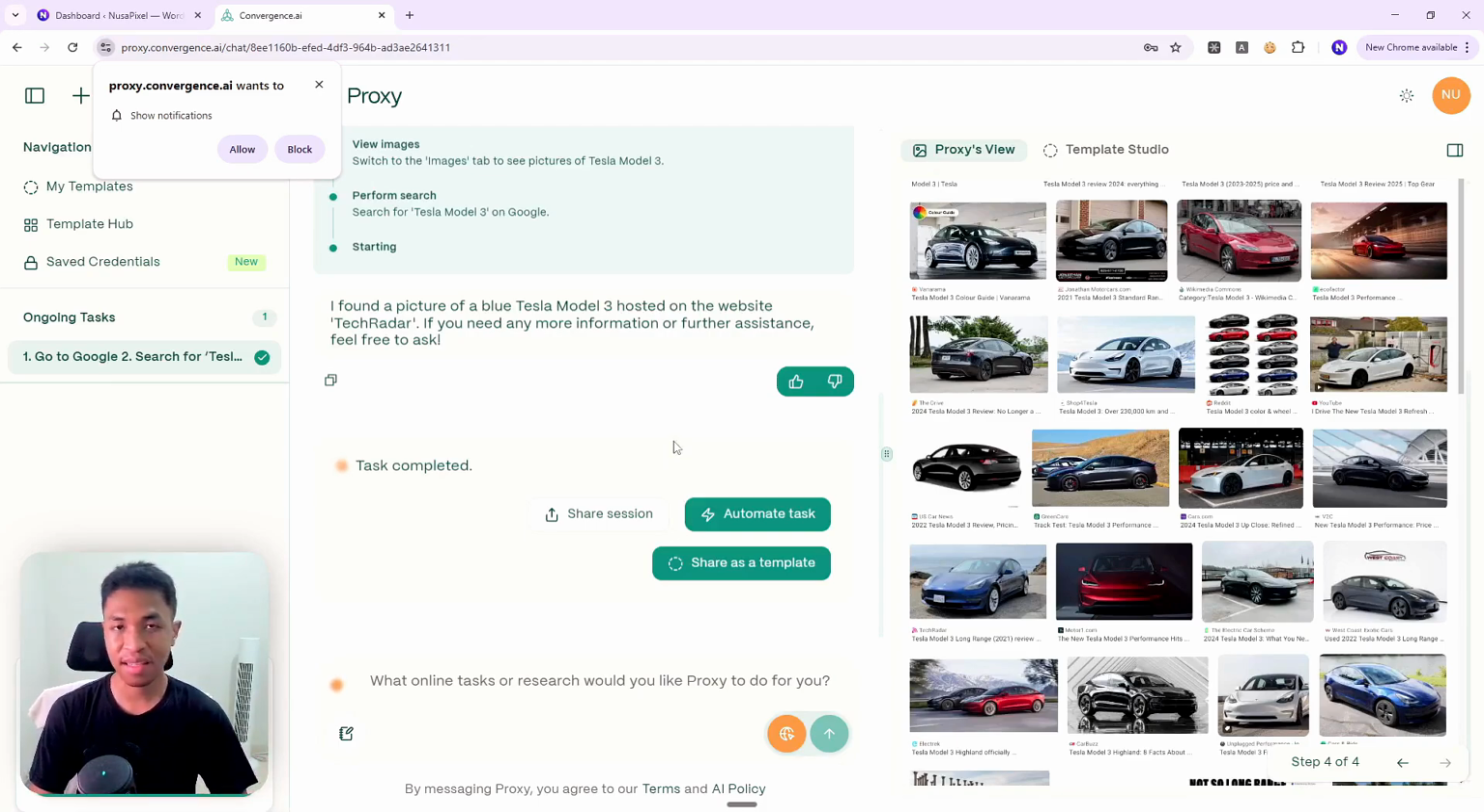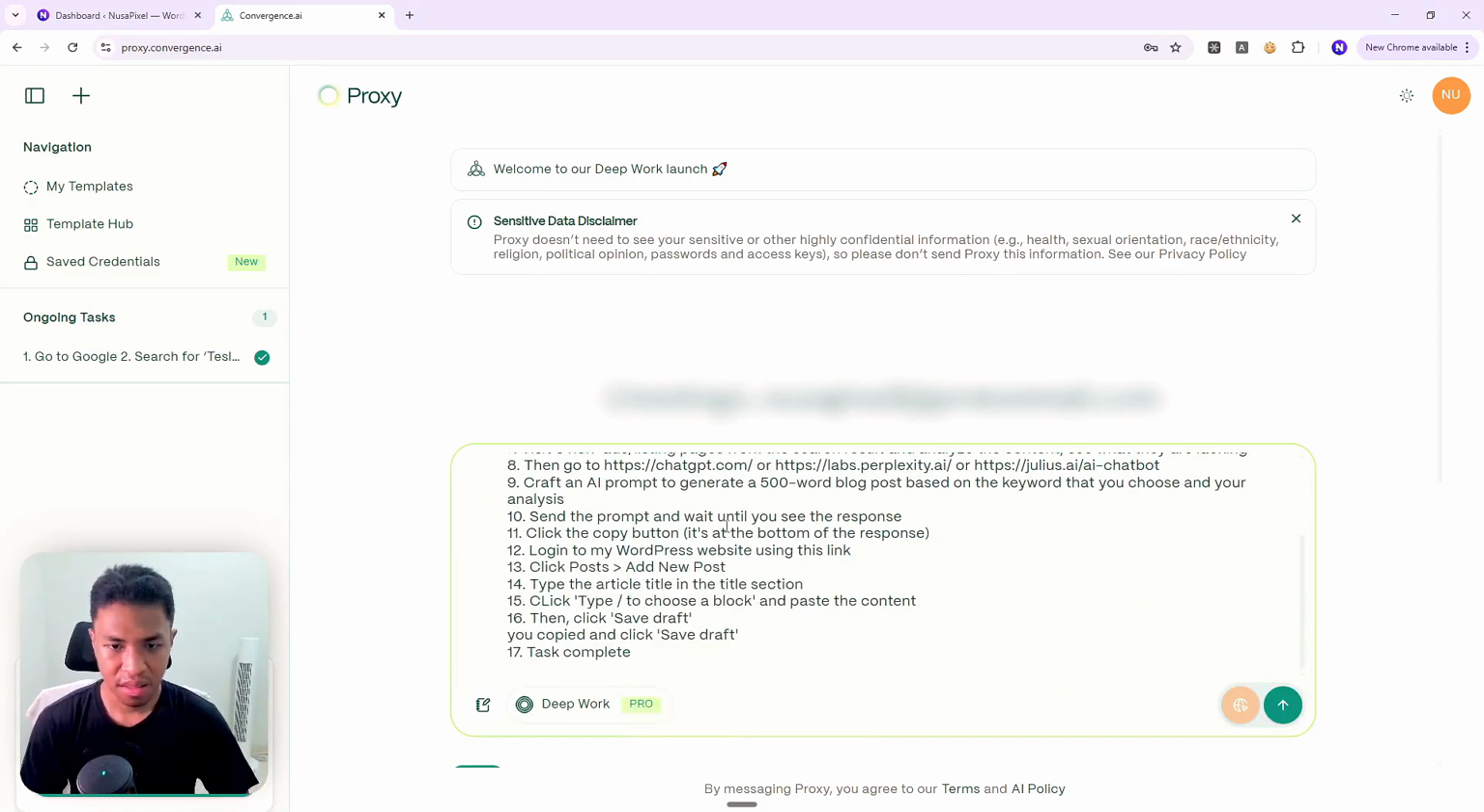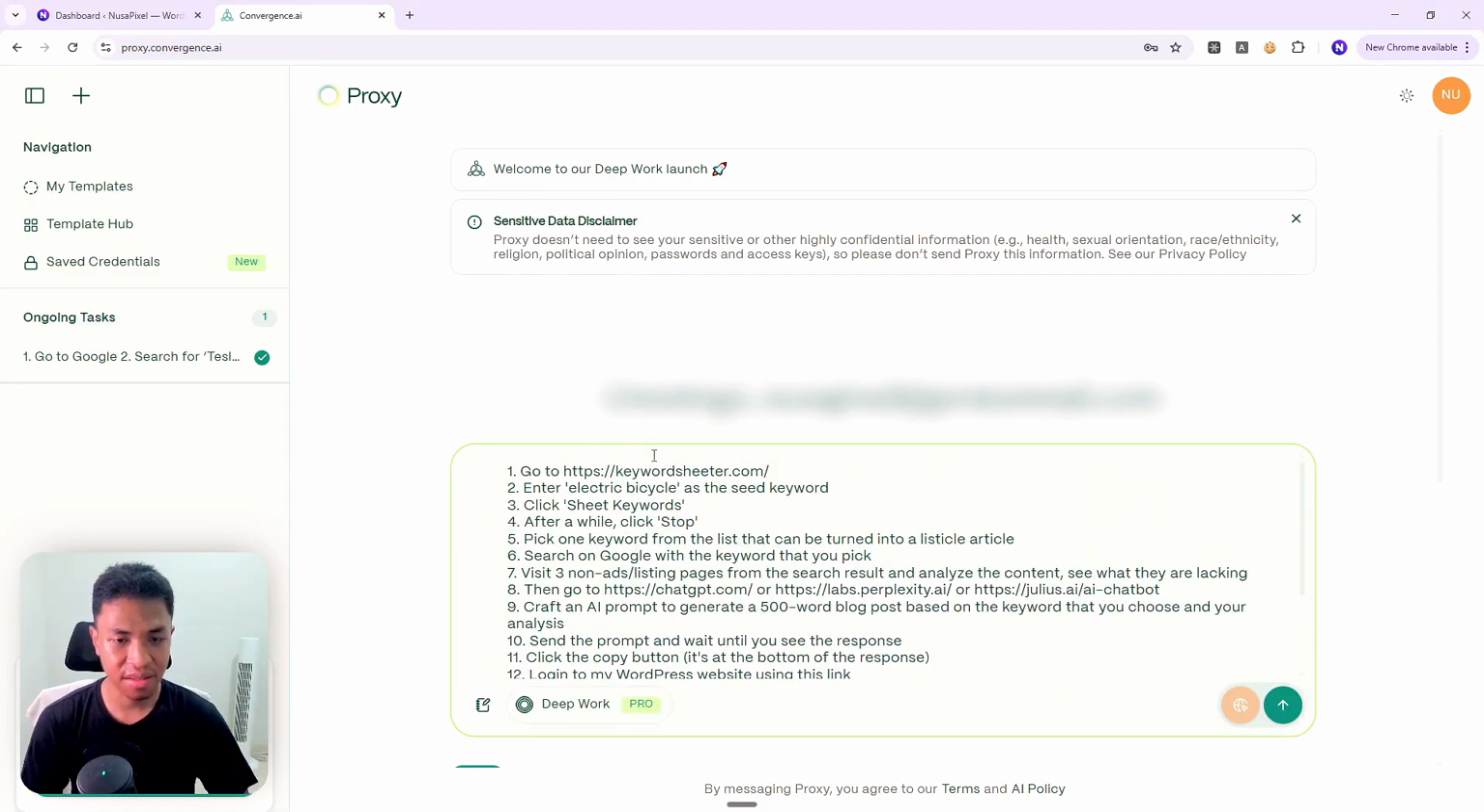Now that you understand the basics, let's start something new. I'm going to create a new chat and I'm going to use an AI prompt to do keyword research and then create an AI prompt to create content, and it will save the content to my WordPress website. This is gonna be interesting. Okay, the prompt is right here. I have prepared this very long prompt. It contains 17 steps, and I don't want to explain everything from scratch, and I will put this prompt in the video description in case you want to use it.